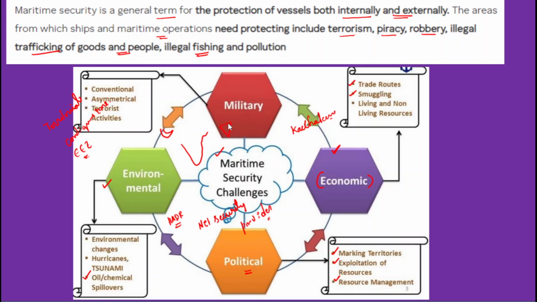So that is also creating a lot of challenges in terms of drug trafficking issues. After that, there are several military challenges also. Military challenges involve terrorist activities. For example, if you look at the Mumbai terror attacks that took place in 2008, they were also born from the sea, the Arabian Sea, by Pakistani-based terrorist groups. Therefore, that involves several conventional and unconventional threats, and particularly we need to talk about terrorism. With a quick glance, these are the major maritime security challenges.